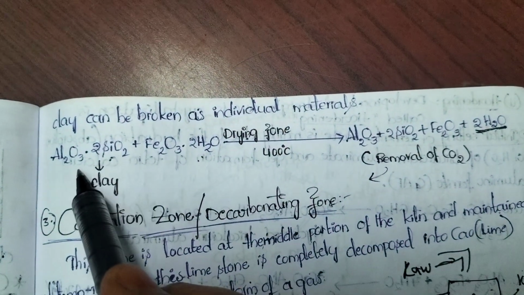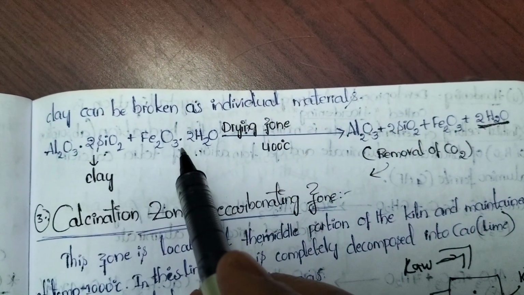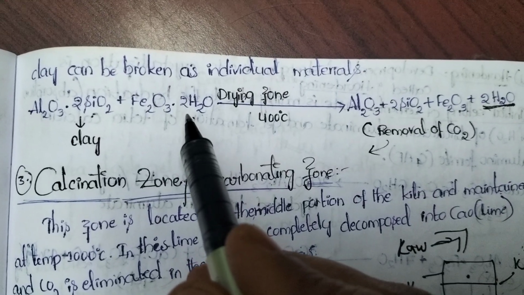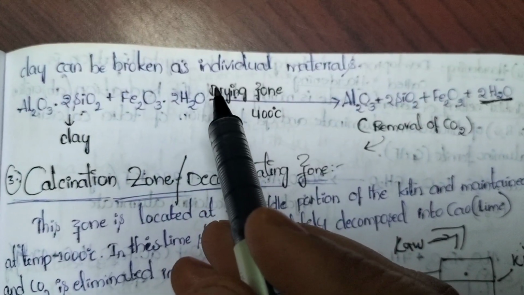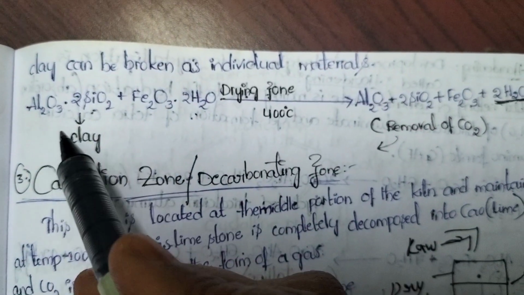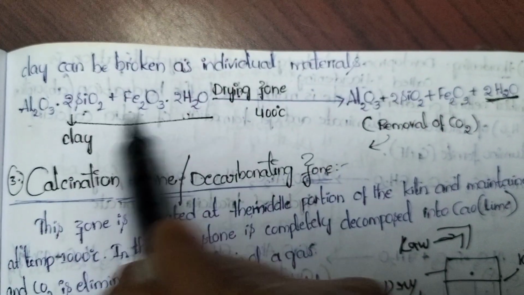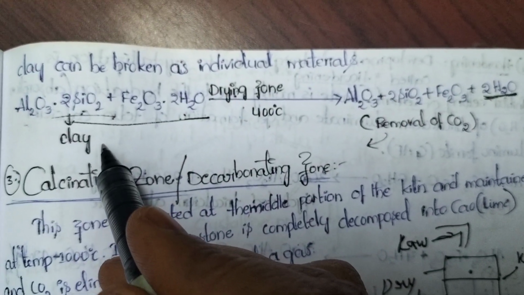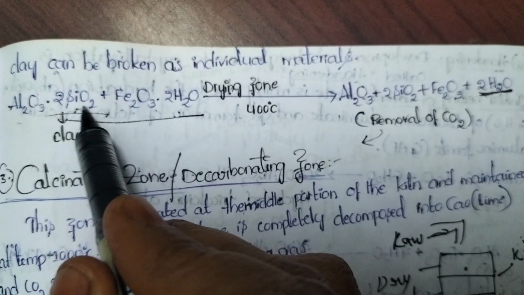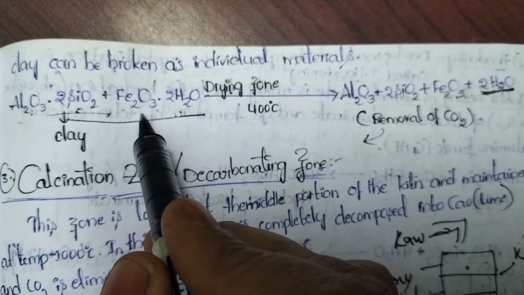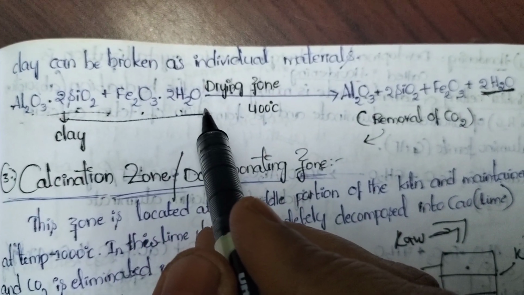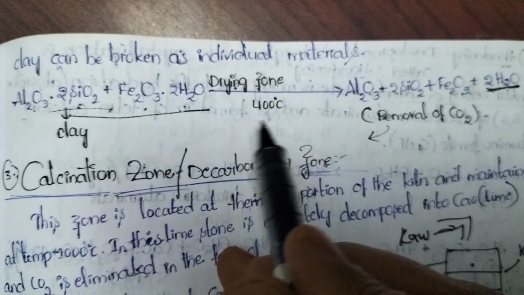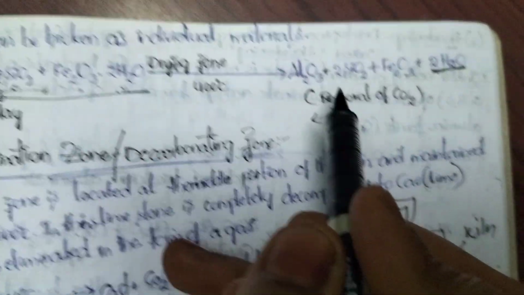Whenever we look into this reaction, we need to understand the reaction first. If you understand the reaction, you can understand the concept very, very easily. Observe the reactant side. These are the raw materials which are present in clay. Clay is nothing but argillaceous material. Here these all are alumina, silica, ferric oxide. These all are present in combined form. Whenever we heat these raw materials at 400 degrees C, they will be separated.